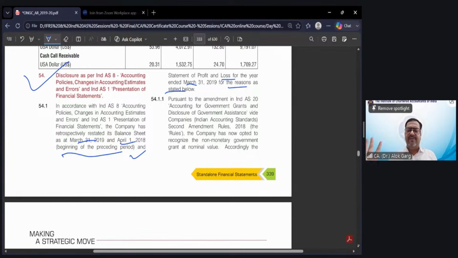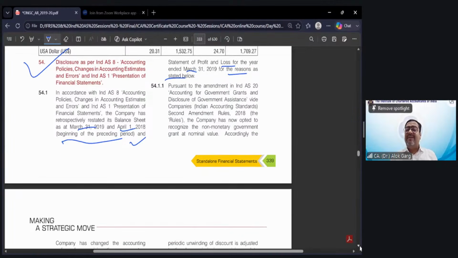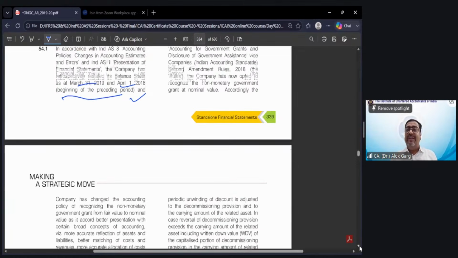I'm talking about the government grant standard; I'm not explaining it here. The first choice is measuring government grant and the asset at fair value. The second is measuring government grant and assets at nominal value, right? At nominal value. So friends, this ONGC Limited has changed the accounting policy voluntarily, and that is why they have given the retrospective application.